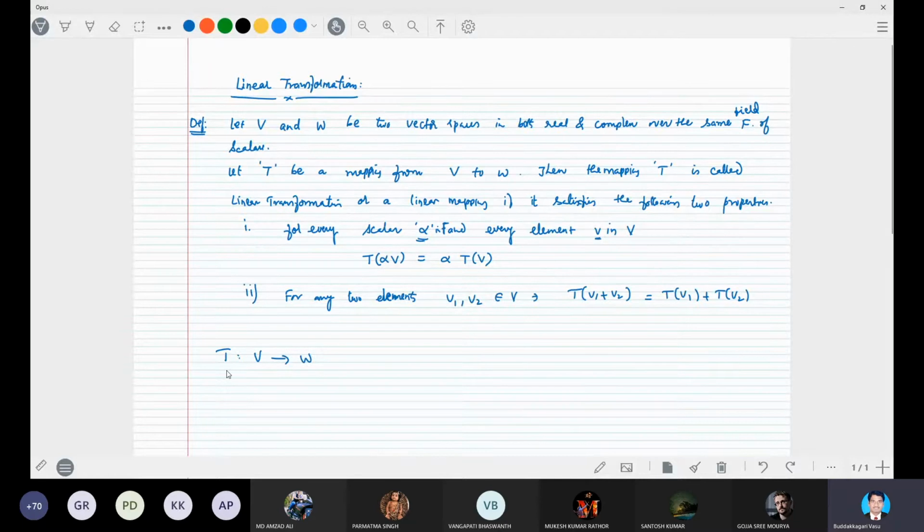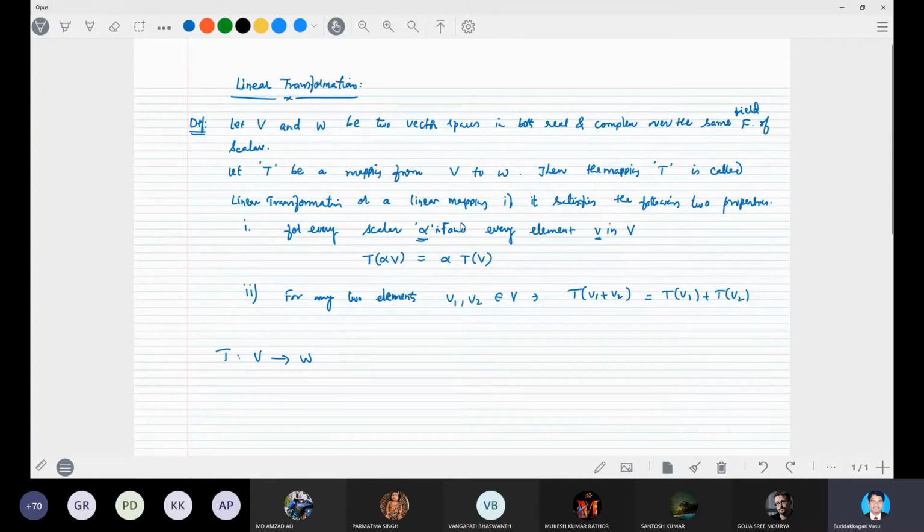This mapping is said to be a linear mapping or linear transformation if it follows these two properties. One is T of v1 plus v2 is equal to T of v1 plus T of v2, and T of alpha v is equal to alpha into T of v.